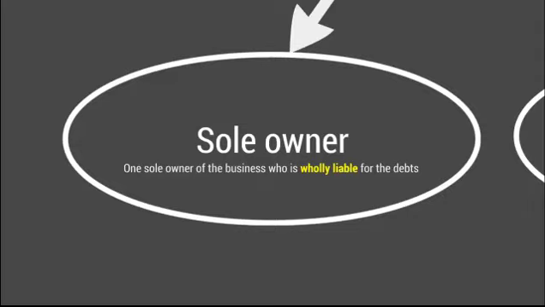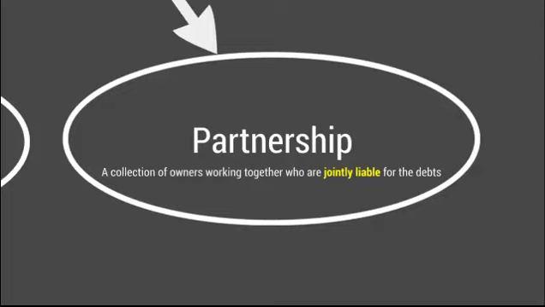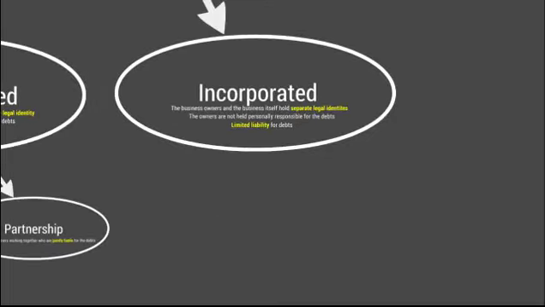However, another type of organisation which is still unincorporated is a partnership. Now, a partnership means there's a collection of owners who are jointly liable for the debts. Let's say Fred works with his wife, Roberta. If Fred and Roberta both spend £100,000 on paint, they are jointly liable for the debt. So between them, they must ensure it gets paid. So now we've seen two examples of an unincorporated organisation. Let's have a look at some examples of incorporated organisations.